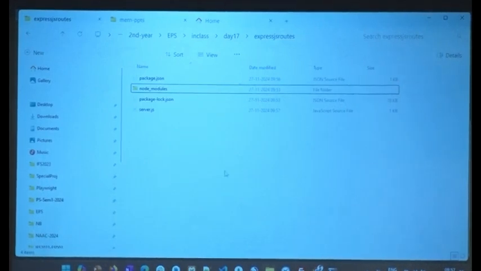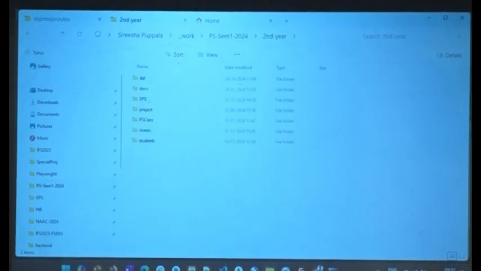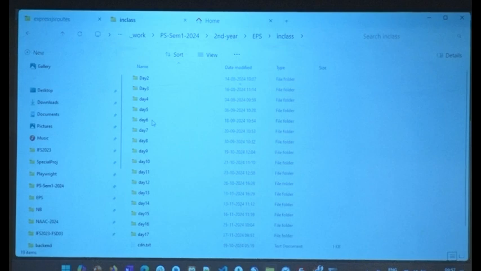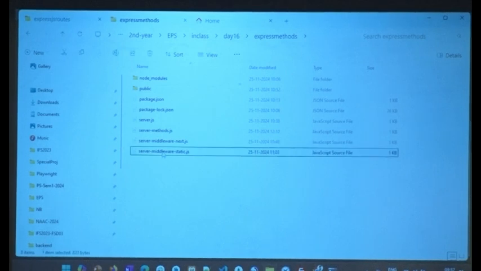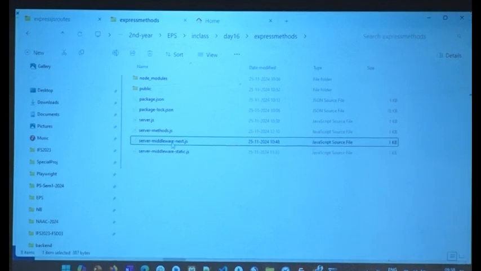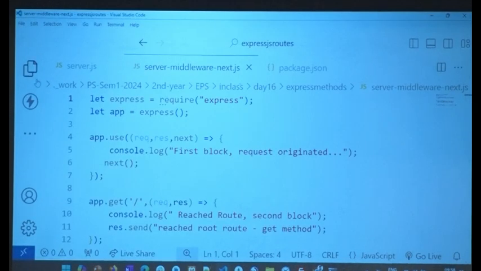Right? Now everybody, in the last class, we talked about public folder. So let me go to day 16. I'll keep day 16 open and keep copying the code from there, and I'll explain that code. Okay? So where are we? Second year, in class, day 16, express methods. I had one was next and one was static. I showed you this. Did we discuss next in the last class? Let me get these two. I'm going to copy them over to today's session. Control V. Let's go check.